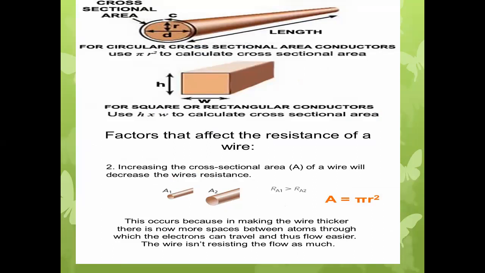The area cross section of the conductor is mainly affected by the skin effect. We will see more in further articles. So just wait one minute.